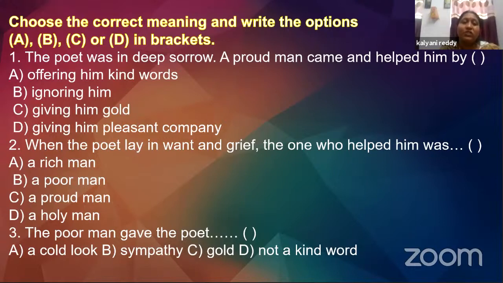Now, second question, when the poet lay in wanton grief, the one who helped him was.